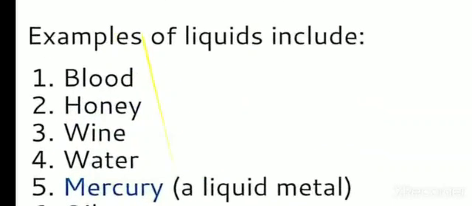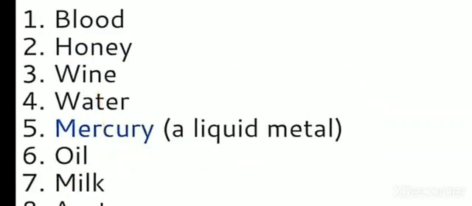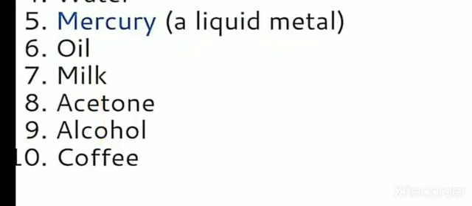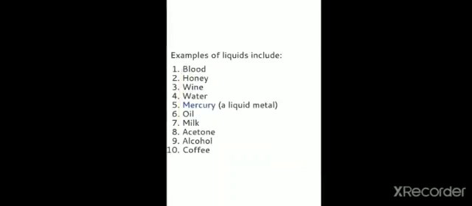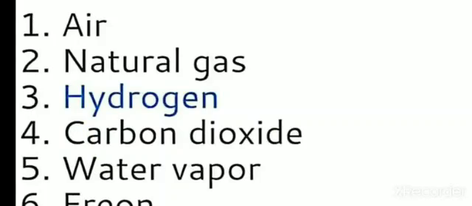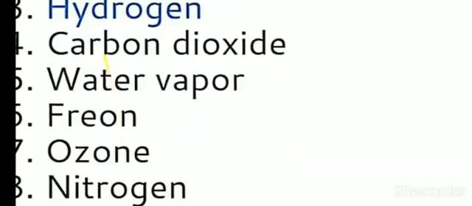Examples for liquids include blood, honey, wine, water, mercury. Mercury is a liquid metal. Also oil, milk, acetone, alcohol, and coffee. Examples for gases are air, natural gas, hydrogen, carbon dioxide, water vapor, freon, ozone, nitrogen, and argon. These are example names of gases which you may not have heard, but they are examples for gases.